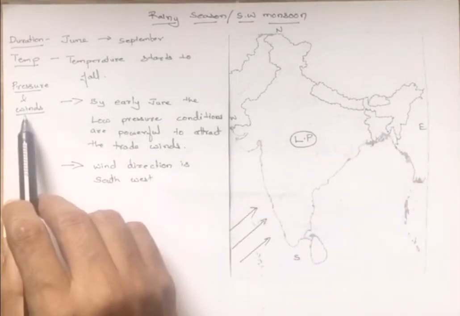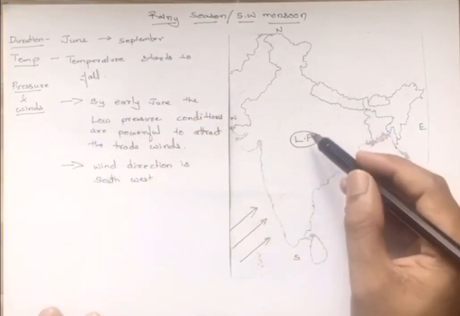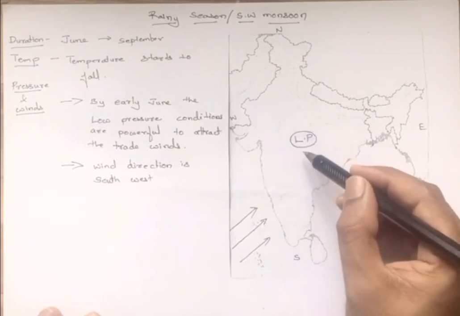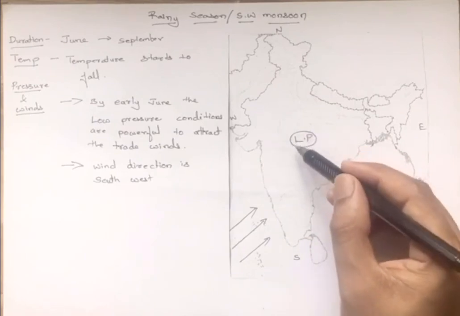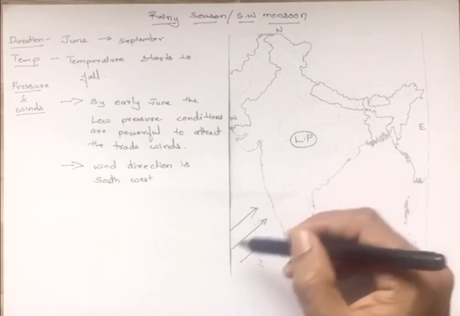Pressure and wind directions during the rainy season. By early June, you will find that there is still a stronger low pressure present on the Indian landmass, which is responsible for attracting the southwest monsoon winds.